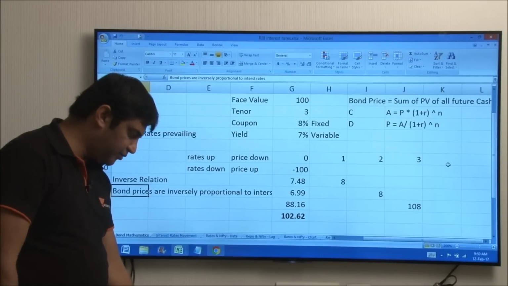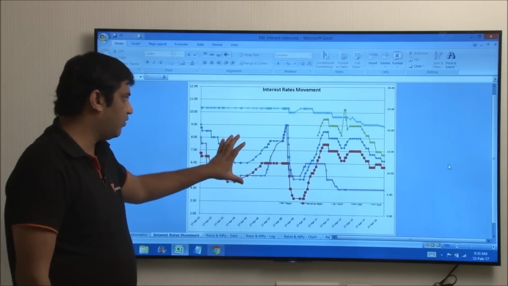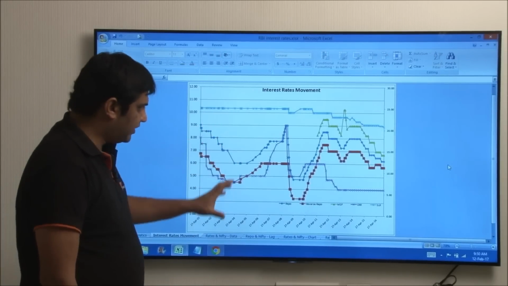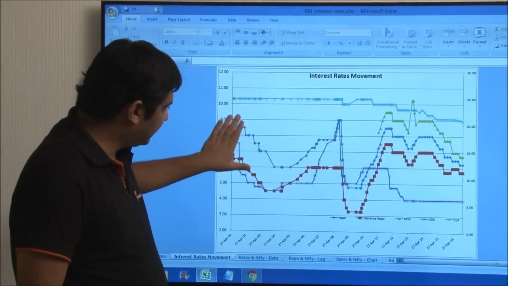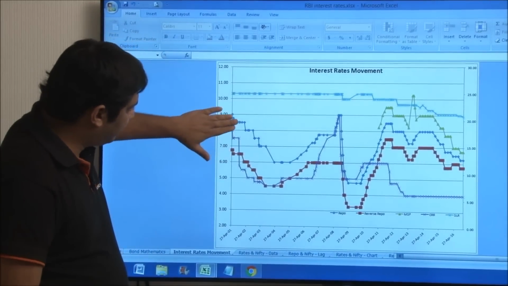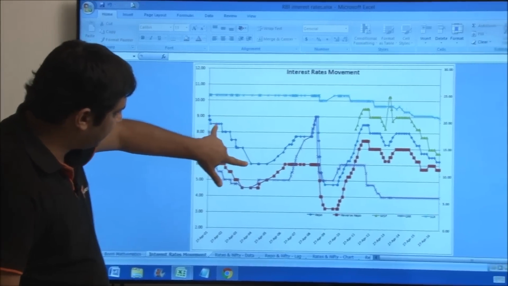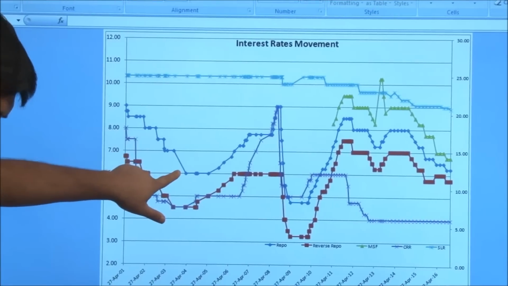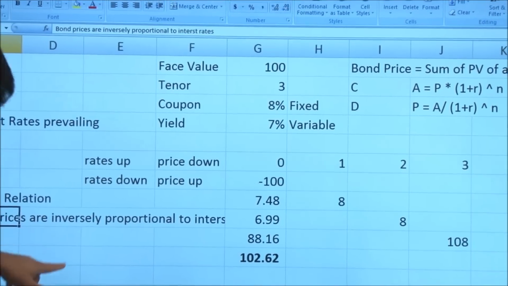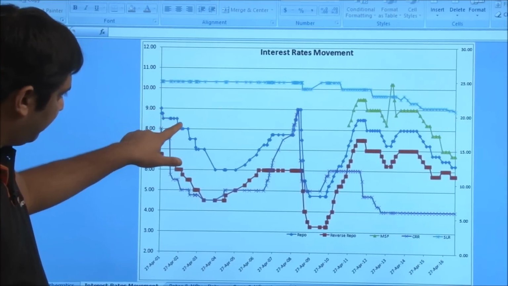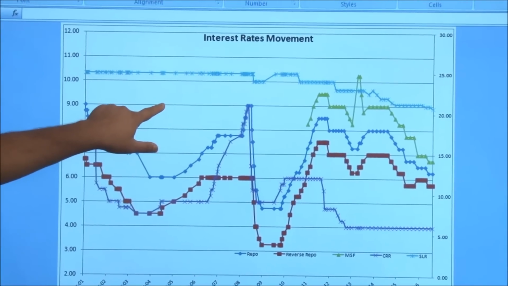Why we must understand this property is because there is a big mistake which many times investors make. We have seen that when interest rates go up, bond prices come down, and vice versa. Now pay attention. Let's say there is a period when general interest rates are coming down. During this period, because of the relation which we just saw, bond prices would have increased. So here is a time when interest rates came down, as a consequence of which the bond prices must have gone up.